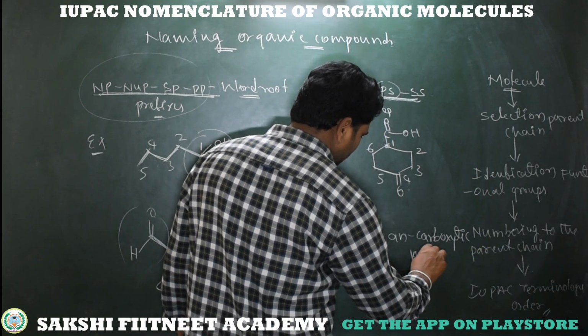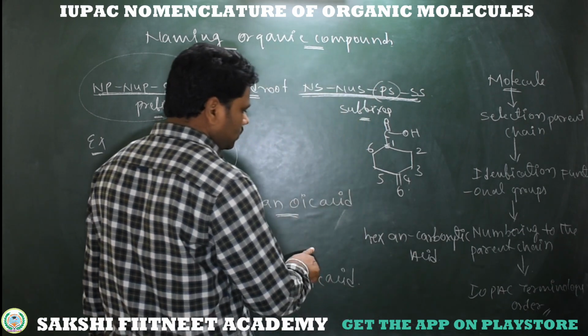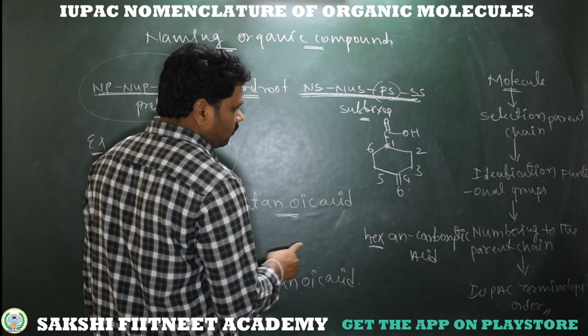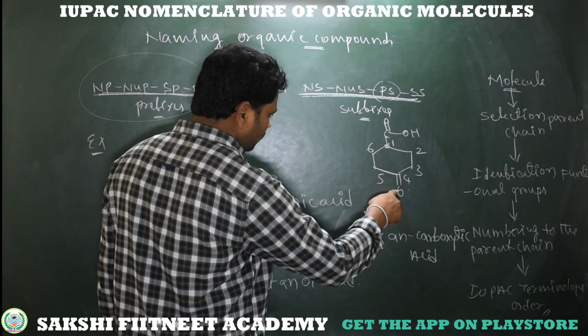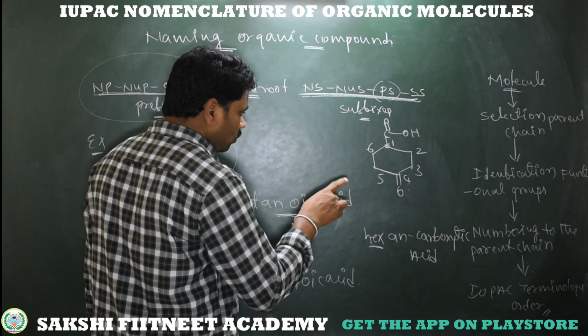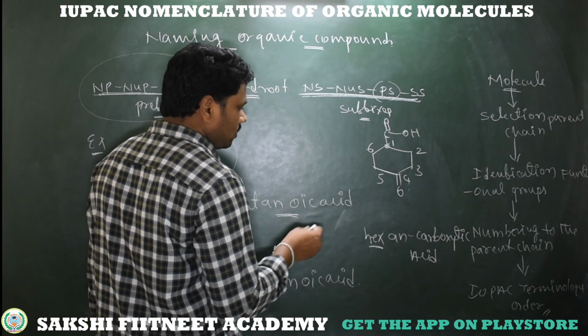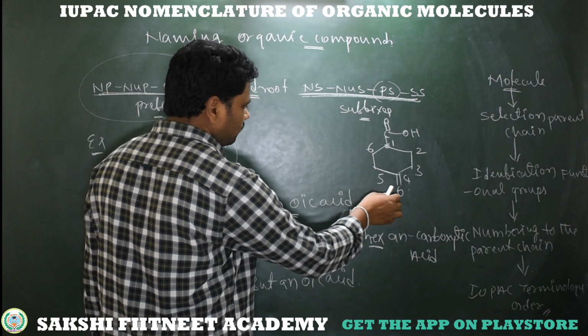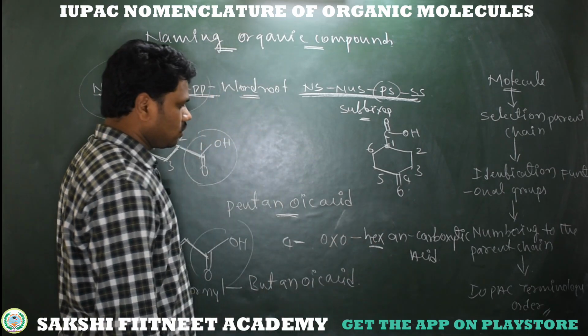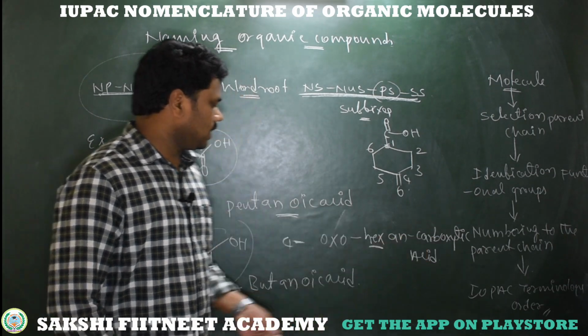Before the hex word root, we should write the substituent information. Where is the substituent? The ketone is a substituent at fourth position. So what is the name? We should take a prefix. What is the prefix for ketone? It's oxo. So 4-oxo hex and carboxylic acid.